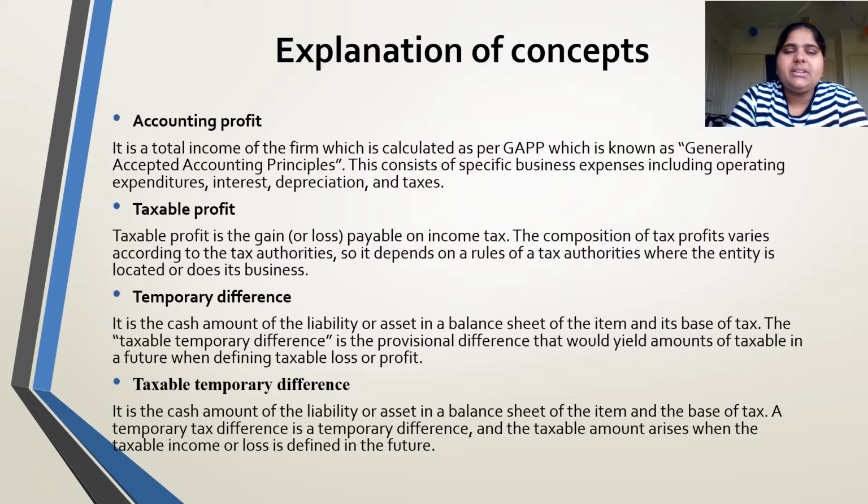Temporary difference. It is the carrying amount of liability or assets in the balance sheet of the item it is based on tax, and the taxable temporary difference is a provisional difference that would yield an amount taxable in future when determining taxable loss or profit. In taxable temporary difference, it is the carrying amount of liability or assets in the balance sheet of the item, and the taxable amount arises when the taxable income or loss is defined in the future.